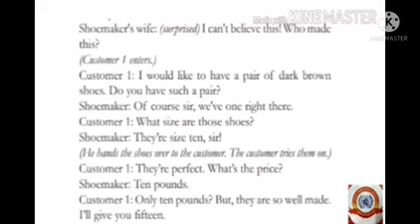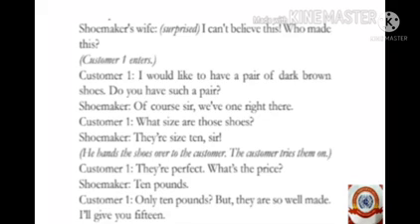Who made this? Customer 1 enters. Customer 1: I would like to have a pair of dark brown shoes. Do you have such a pair? Shoemaker: Of course, sir. We have one right there. Customer 1: What size are those shoes? Shoemaker: They are size 10, sir. He hands the shoes over to the customer. The customer tries them on. Customer 1: They are perfect. What's the price? Shoemaker: 10 pounds. Customer 1: Only 10 pounds? But they are so well made. I will give you 15.